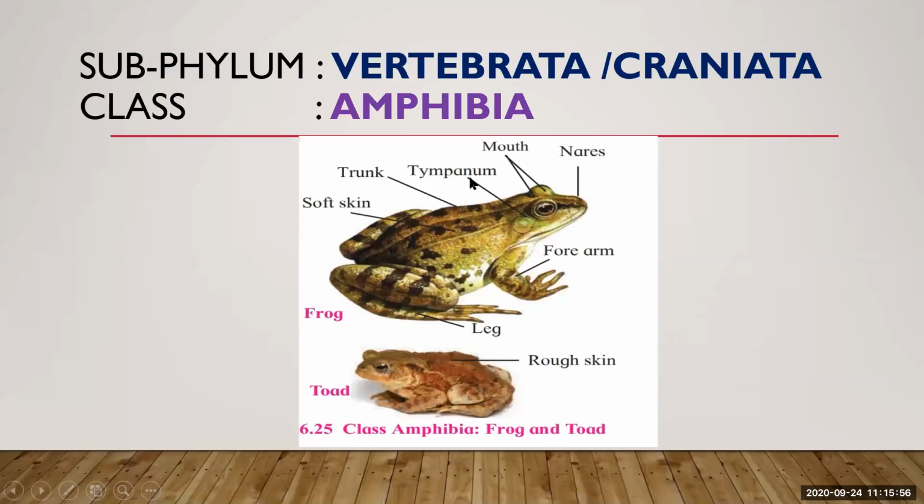Here you can see they have a mouth, a trunk, a soft body, appendages, and tympanum. Here you can see the toad. They have a rough skin unlike a frog. Okay, so we will go through their characteristics one by one.